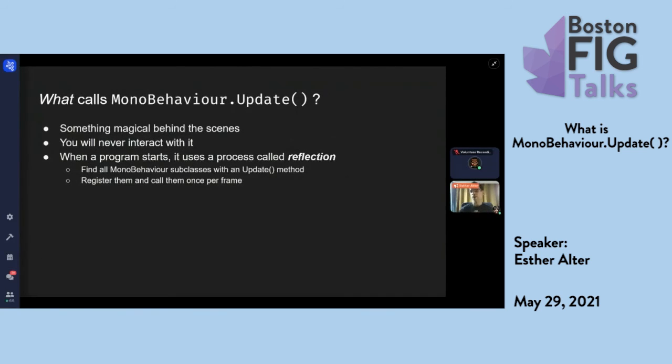As to what calls MonoBehaviour.Update, because something must be calling it, it's like magic. The Unity engine itself is closed source, and you're never going to directly interact with it. But there's something behind the curtain that is always calling this. The way it finds update is that when the program starts, it scans all your code for MonoBehaviour classes that have an update method, and it registers all of them, and then it will call them per frame. How it's scanning, which is called reflection, and how it actually gets called, don't worry about it.